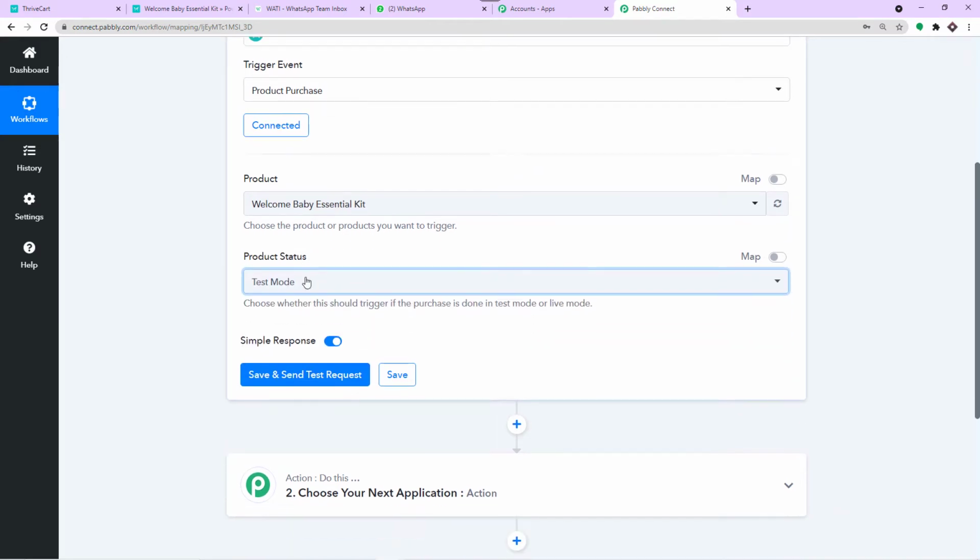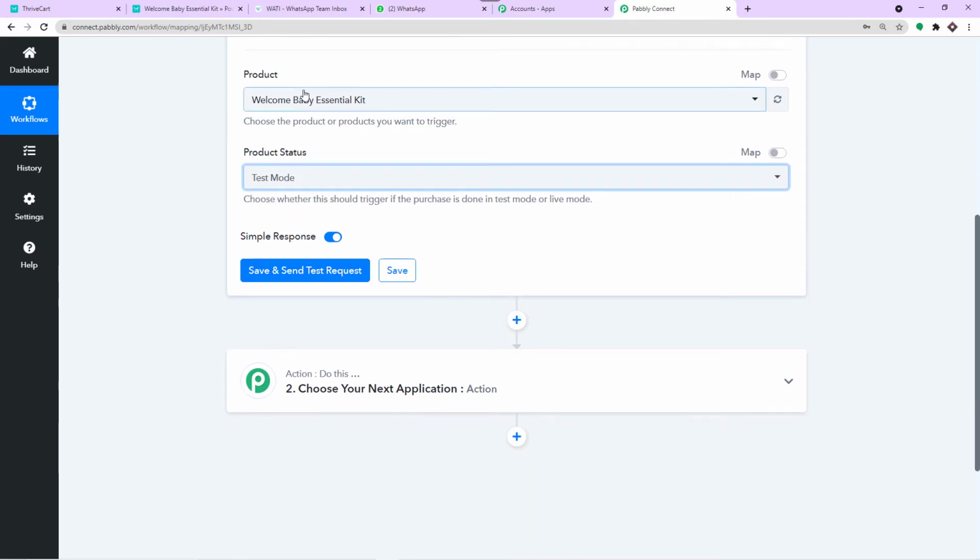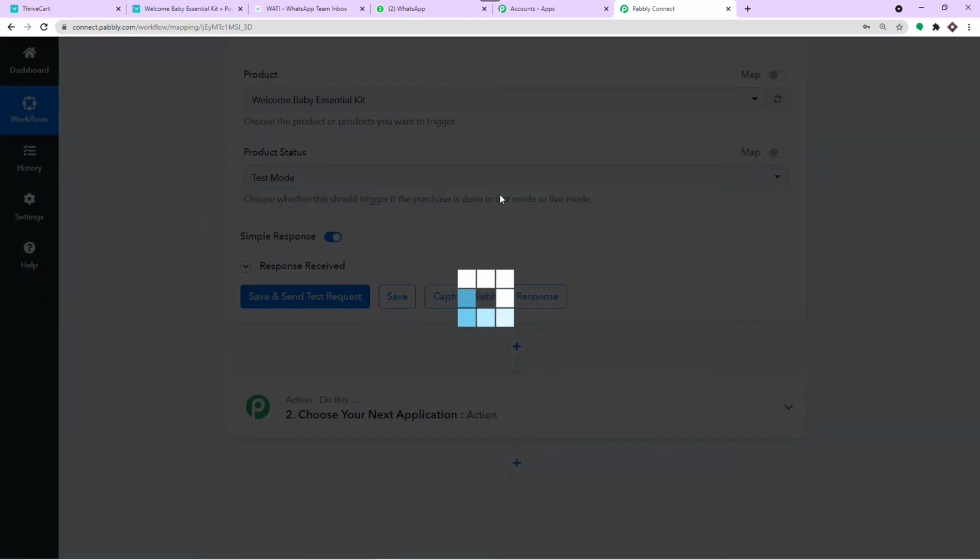Okay. So we are going to basically receive the data from this particular product when the purchase is made. That is why we have selected the product as Welcome Baby Essential Kit. This is the product status, that is test mode. So to begin to actually integrate this particular product to Pabbly Connect, all you have to do is just click on save and send test request.